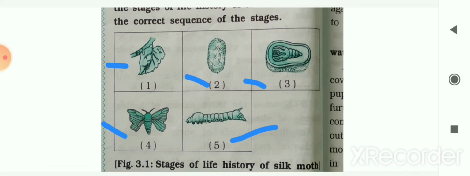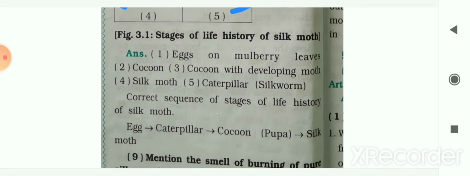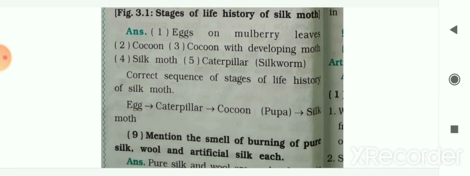So now let me see the correct order for this. First it's an egg, then from the egg the caterpillar comes out, then it converts into the next stage, that is you can say cocoon or pupa, and then after that there is the silk moth.